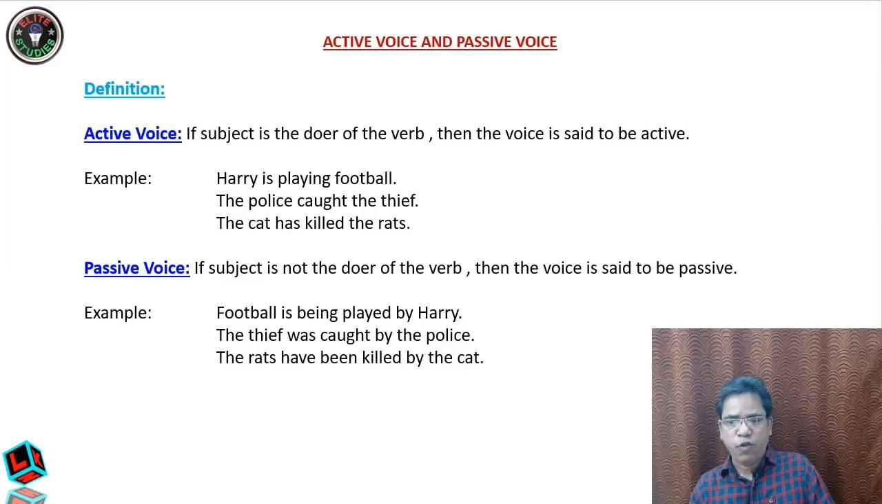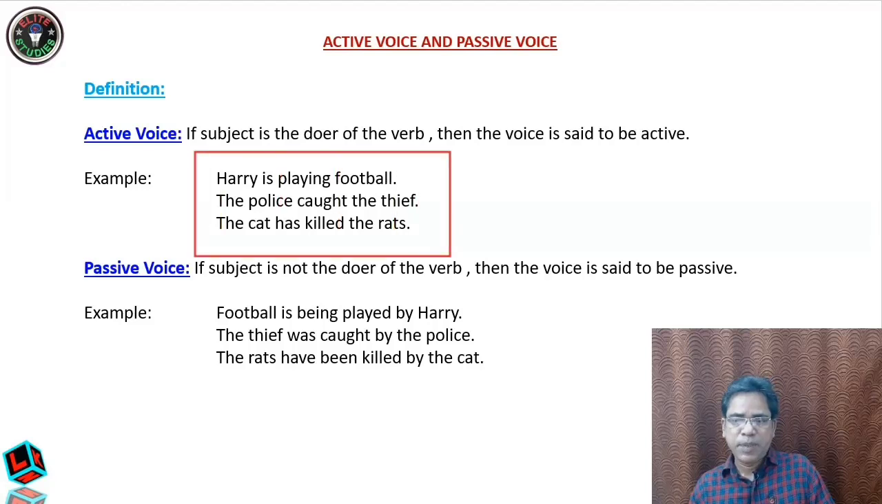Harry is playing football. Who is playing football? Who is doing the work of playing? Harry, and Harry is the subject. So therefore it is in active voice. The police caught the thief. Who is catching? Who is doing this work? The police, and the police is the subject. So therefore it is active. The cat has killed the rats. Who is killing the rats? Who is doing this work? The cat, and the cat is the subject. So in all these three sentences, the subject is the doer of the verb. Therefore they are active.